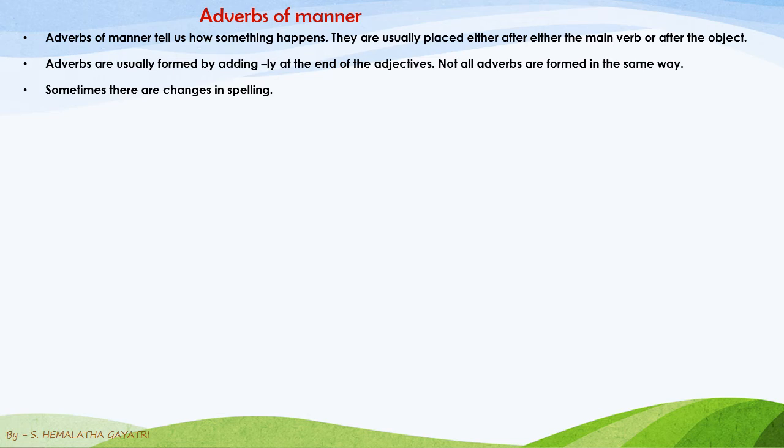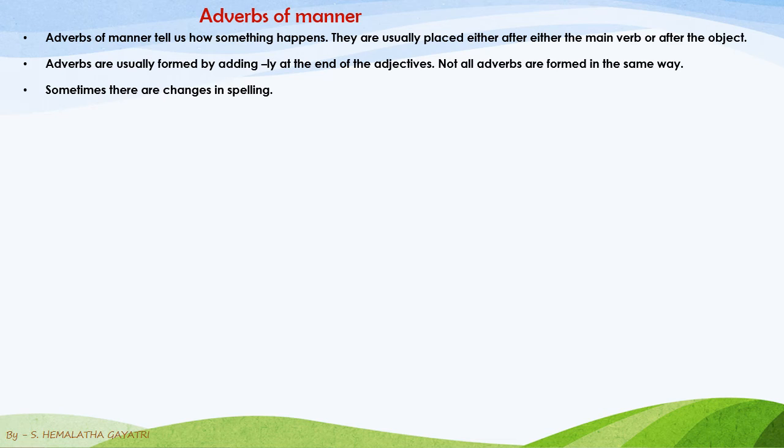Generally adverbs are formed by adding ly to the adjective. So when there is an adjective, you add ly to it and you make an adverb. But not all adverbs are formed in the same way by adding ly. You see that and you immediately say it is an adverb. Don't make that mistake. There are certain rules, so understand them clearly and learn how to identify what are adverbs and what are not.